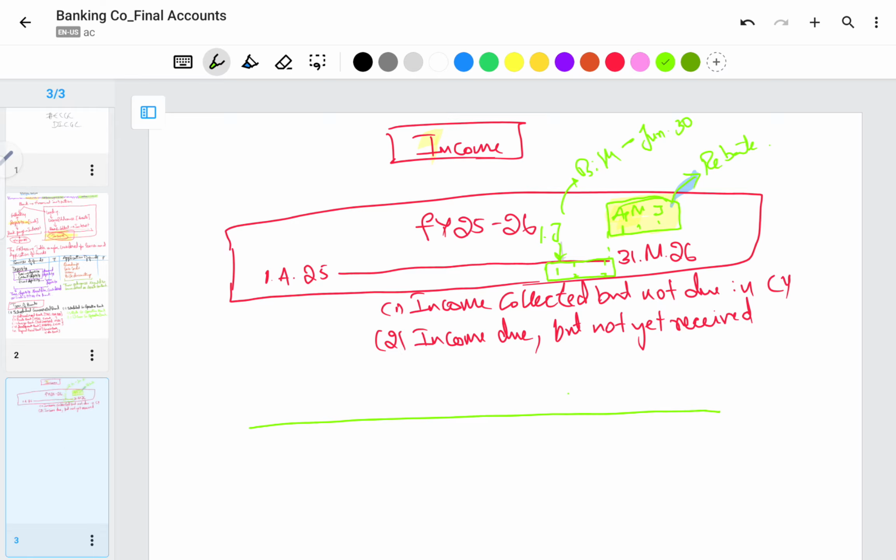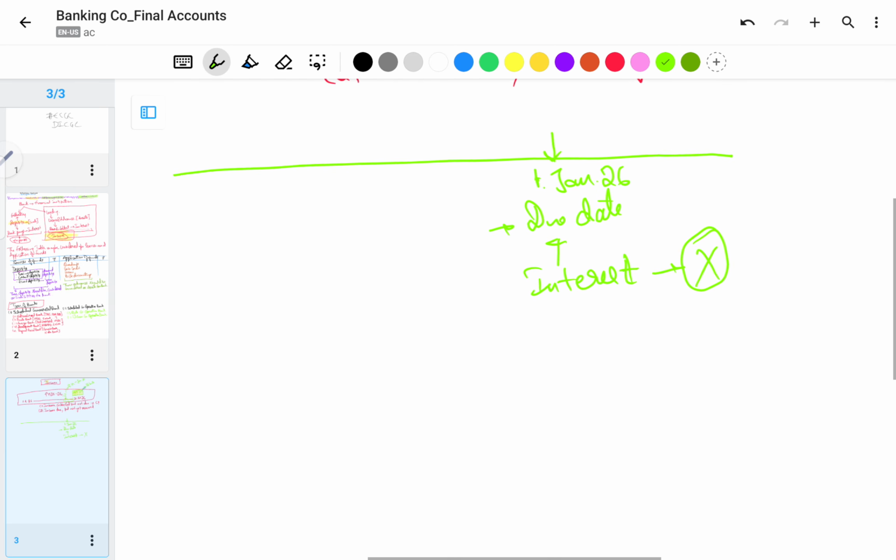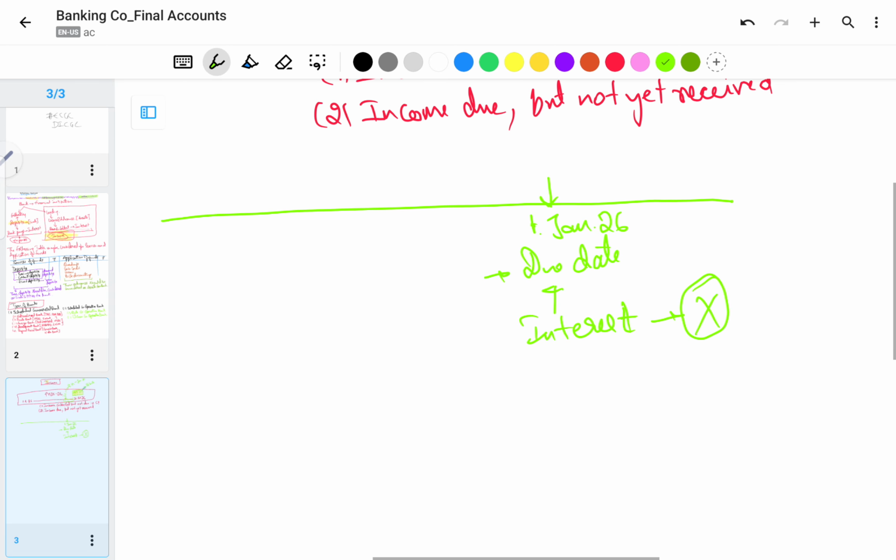Then we'll take the same timeline. Let's say 1st January 2026 was the due date, and the customer needs to pay interest on this date, but the customer failed to pay on the due date. Then how do we record this kind of income?